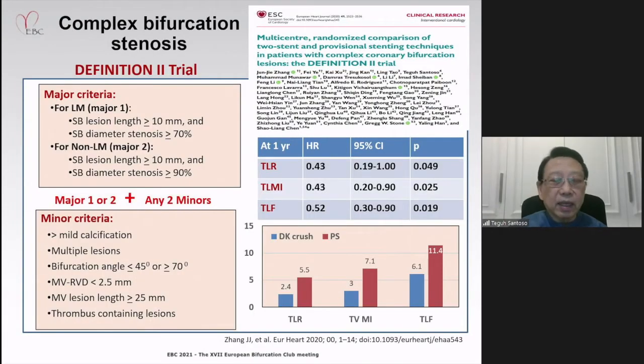And another important study is the DEFINITION II study. They used the same criteria for complex stenosis. And in this study, again, they showed that at 1 year, TLR, target lesion myocardial infarction, and target lesion failure were significantly less in those undergoing DK-Crush as compared to the provisional stenting strategy group.